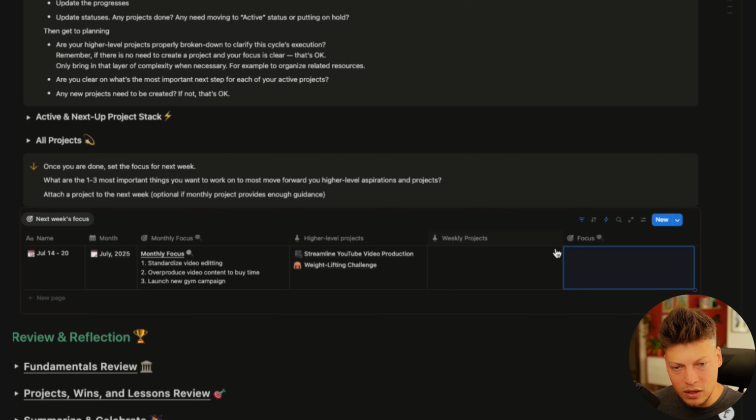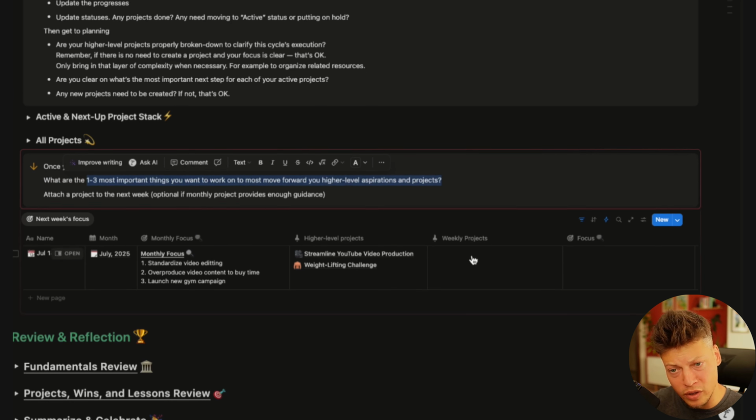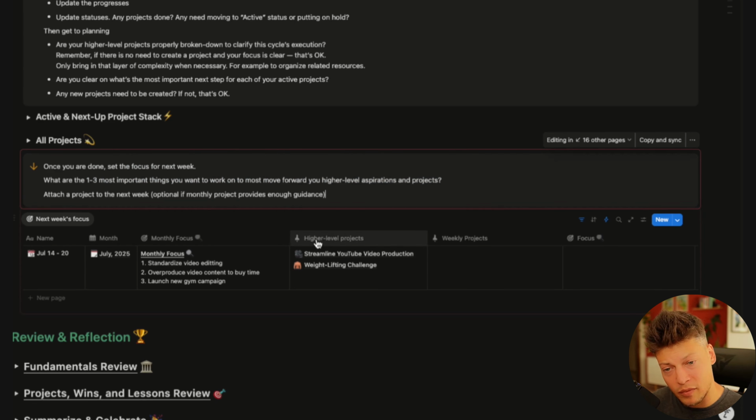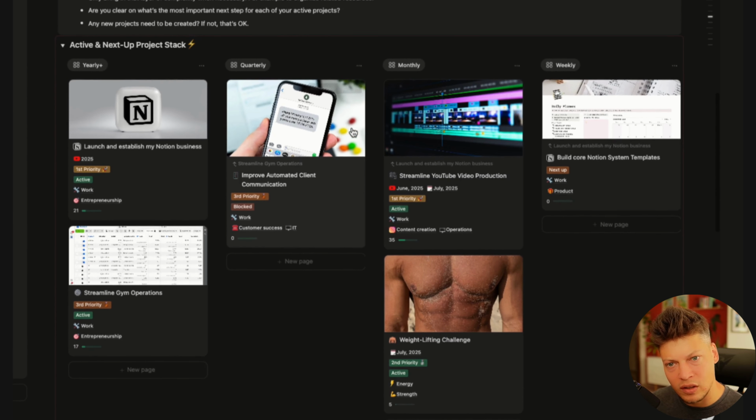So in case of weeks, this is a very, very specific focus. And I'm interested in 1 to 3 most important things that I can do this week to really move forward my higher level aspirations and projects. And in terms of projects, I have some of the higher level projects already rolling up into my week. So these are monthly projects, but I can also add some weekly projects. In fact, let me show you how this looks. So if we go to our active and next up project stack, you can see they're broken down by time frame. So we have yearly and higher projects, we have quarterly projects, monthly projects, and weekly projects.